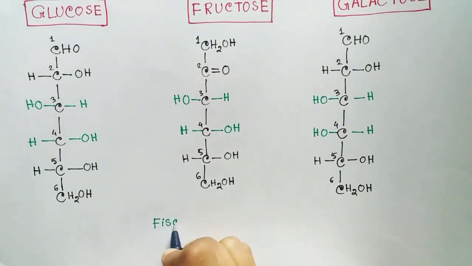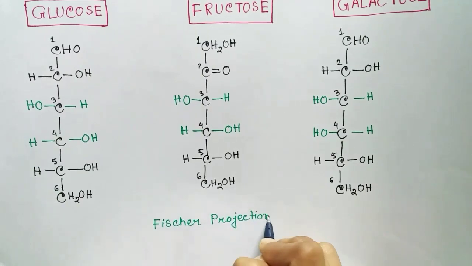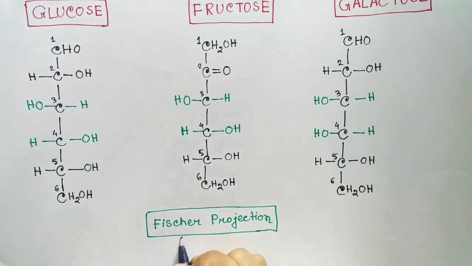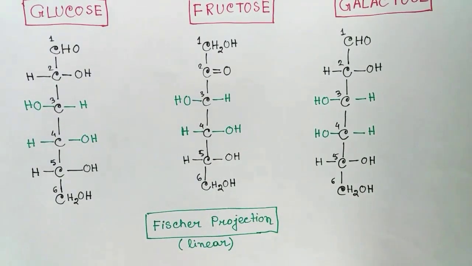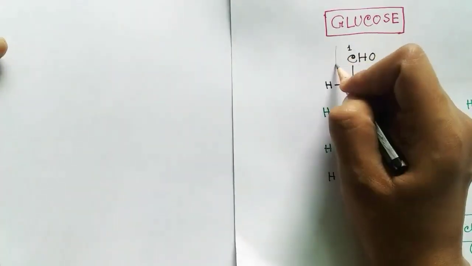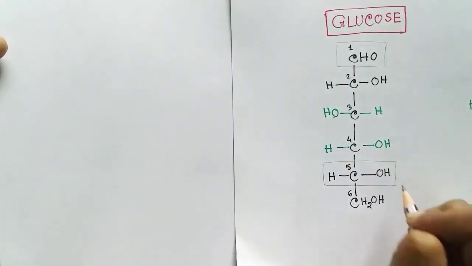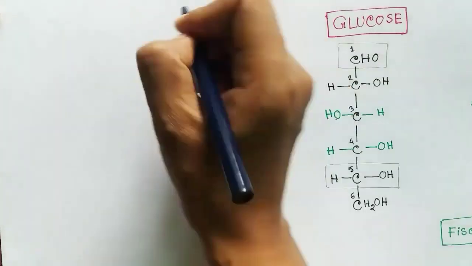All these structures that I have drawn are linear structures. These kind of linear structures are called Fischer projections. But only 2 to 3% of these molecules remain in the linear structure. These molecules, such as glucose, fructose, and galactose, usually remain in the cyclic form. So let us see how the cyclic form is formed and how it looks.